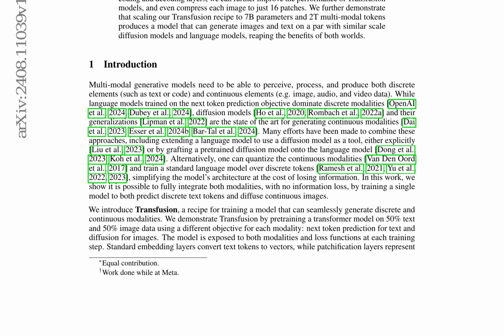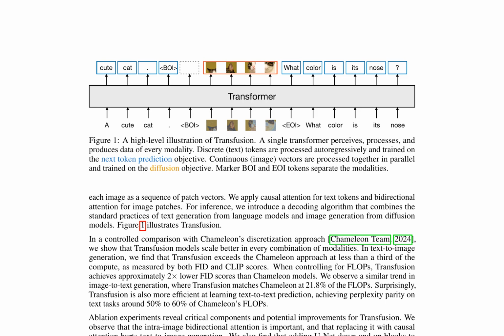In text-to-image generation, Transfusion achieves better FID and CLIP scores than Chameleon at less than a third of the compute. Similarly, in image-to-text generation, Transfusion matches Chameleon at 21.8% of the FLOPs. Surprisingly, Transfusion is also more efficient at learning text-to-text prediction, achieving perplexity parity on text tasks at around 50% to 60% of Chameleon's FLOPs. Ablation experiments reveal critical components and potential improvements for Transfusion.